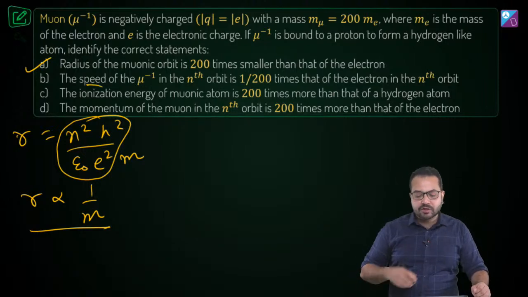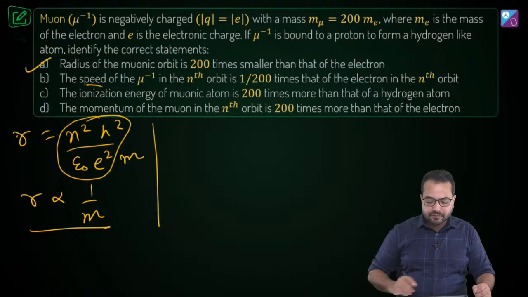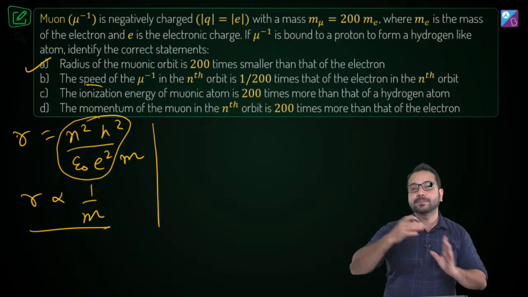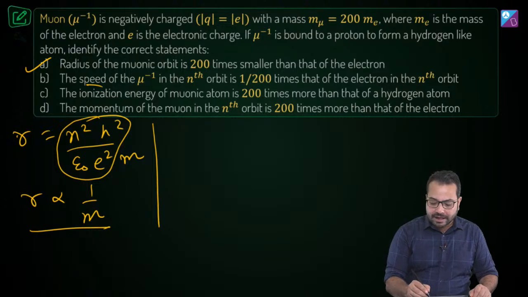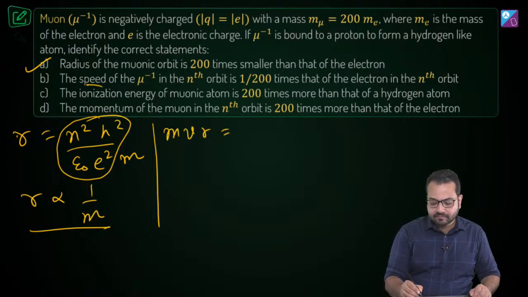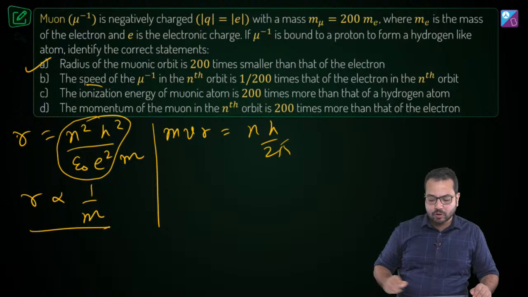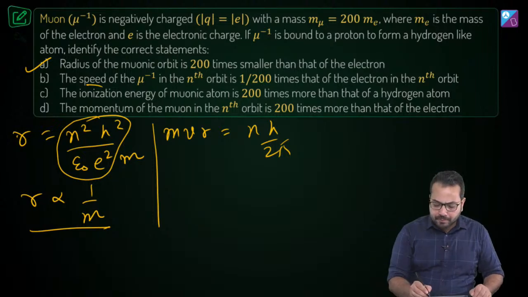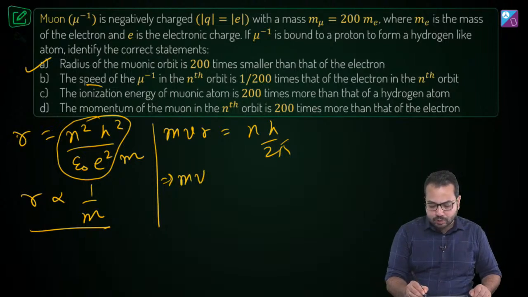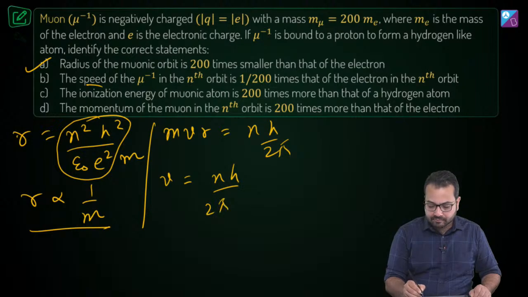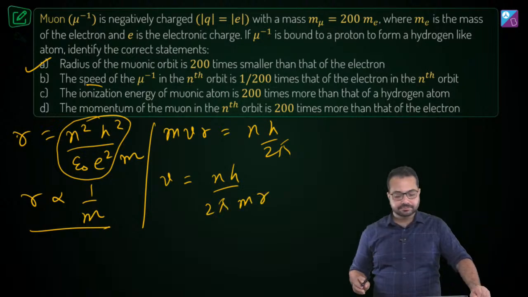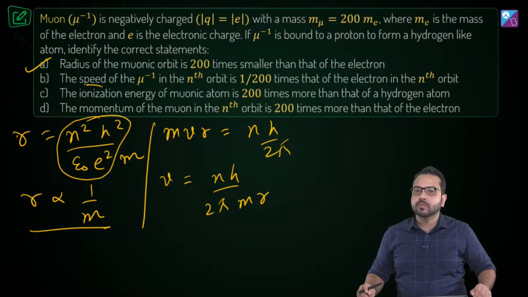Option B is talking about the speed. So we have to find a relationship between the speed and the mass. So what do we have? We have mvr is equal to nh by 2 pi. Do you agree? So from here I can say that v is equal to nh upon 2 pi and then m into r. Is that correct? Any problem over here?